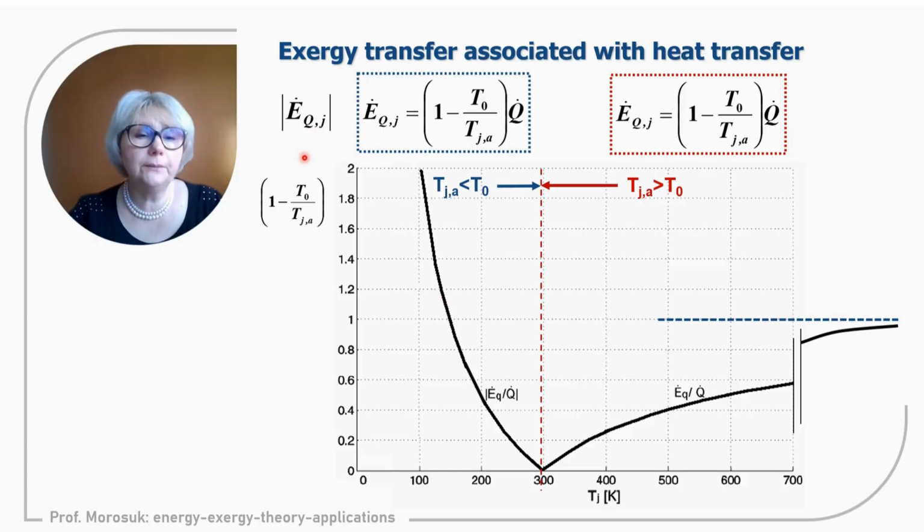Therefore, we should ignore the fact that it is a negative value, and we should deal only with the absolute value. Therefore, in this graph, we can see that both values are positive because in fact we are discussing deviation from the level of the thermodynamic environment.